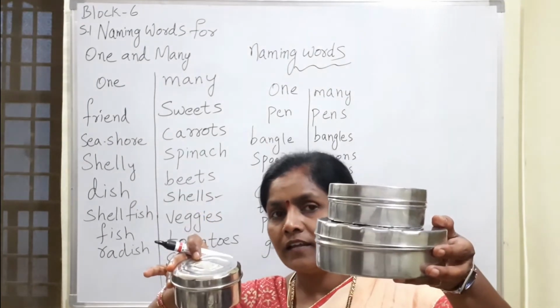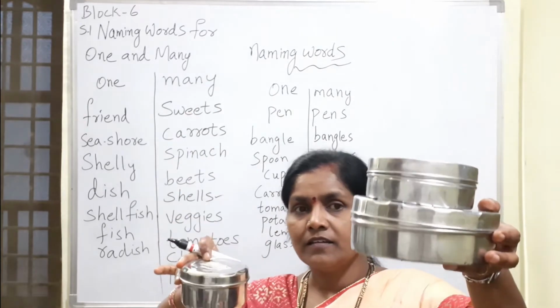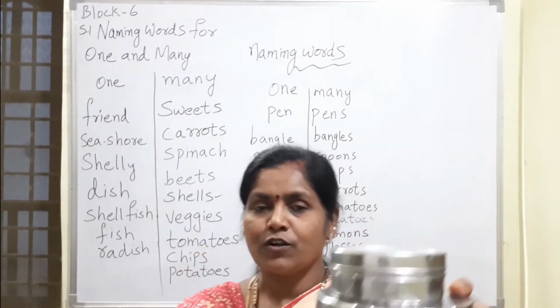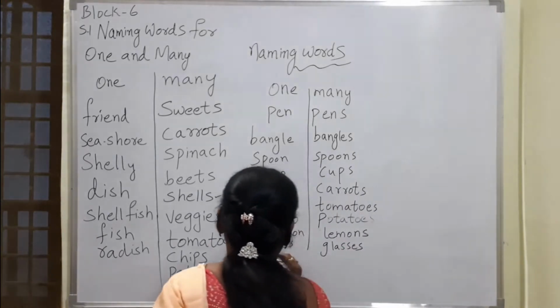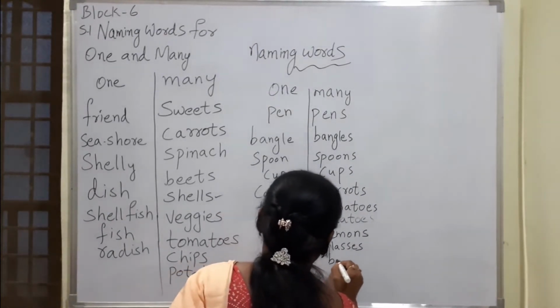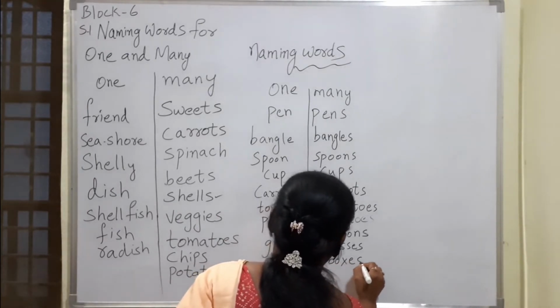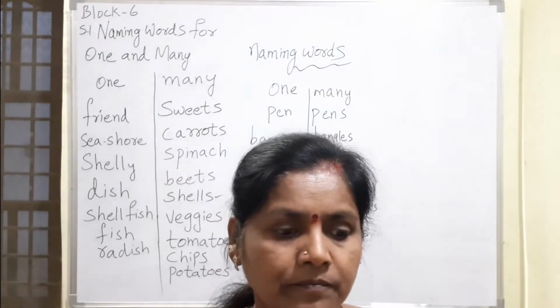How many are here? Many are here. Box, boxes. What do we call? Box, boxes. Now next one.